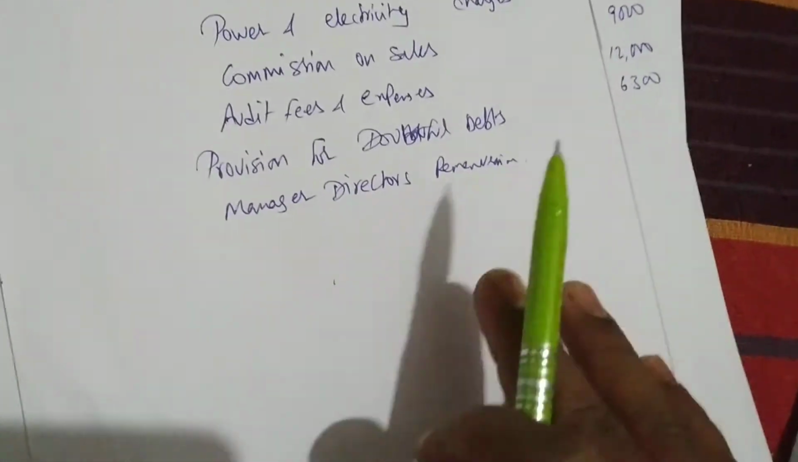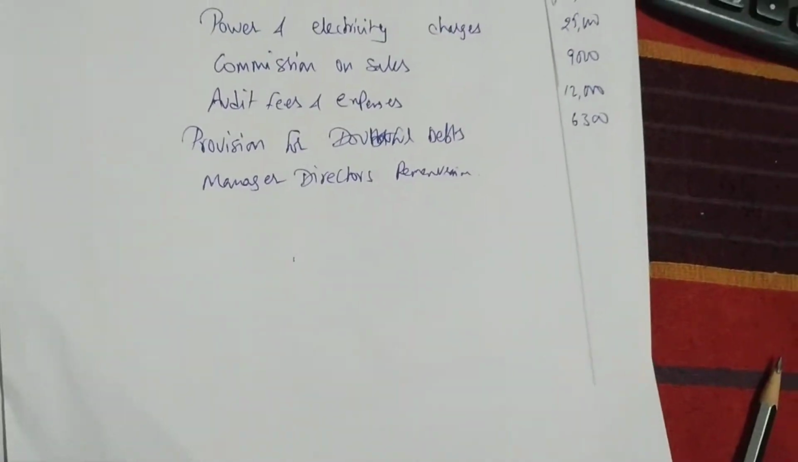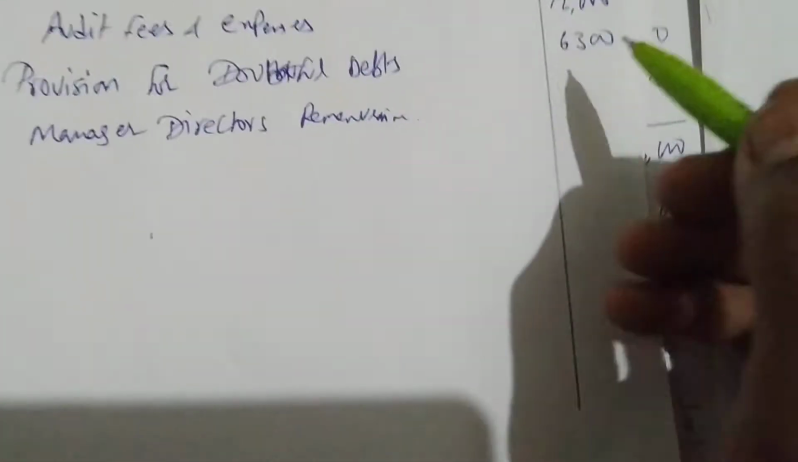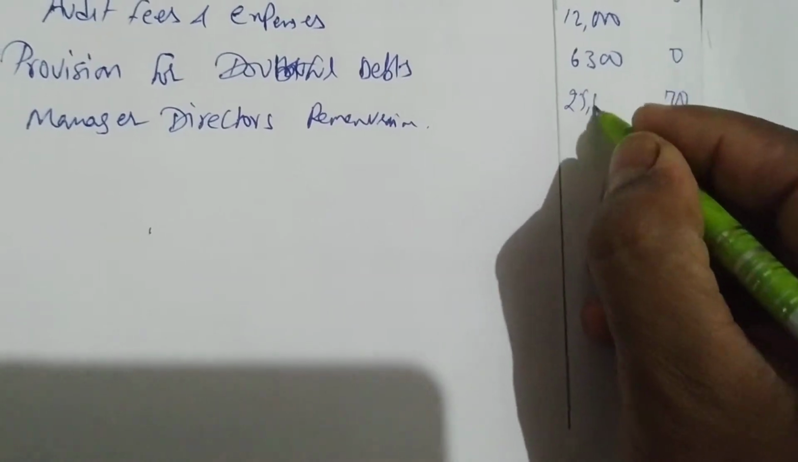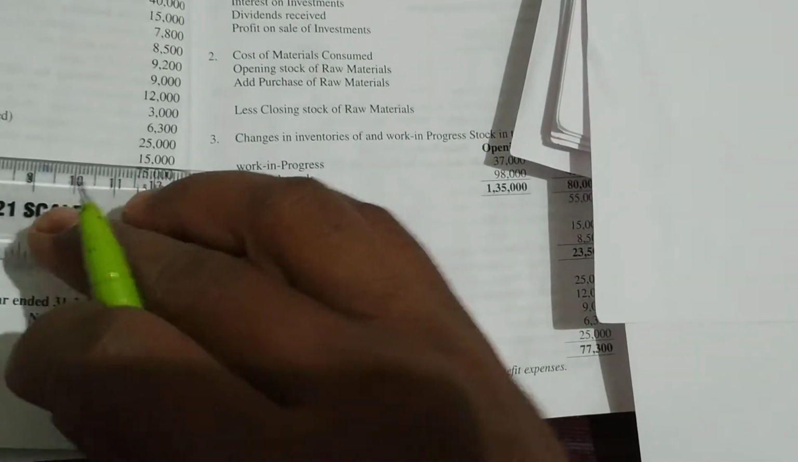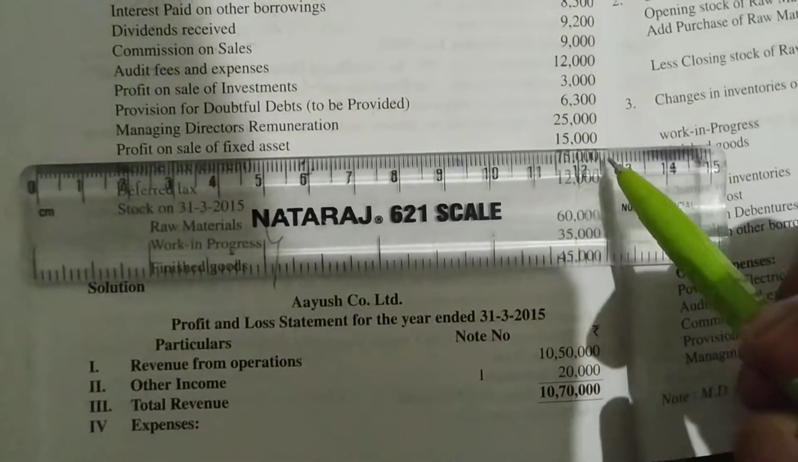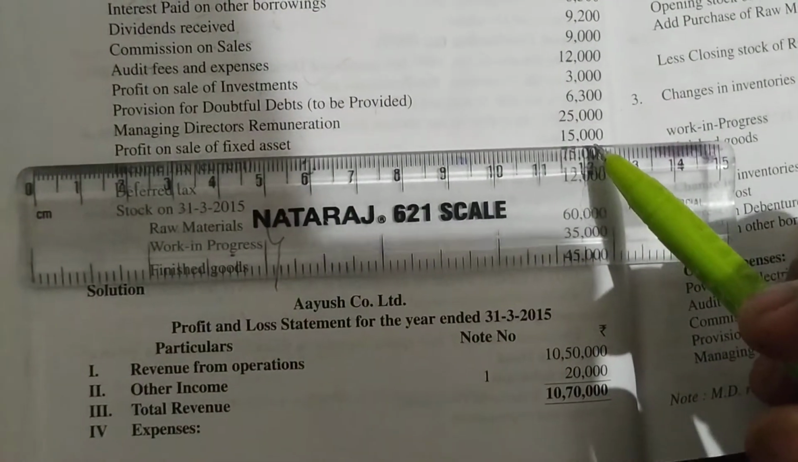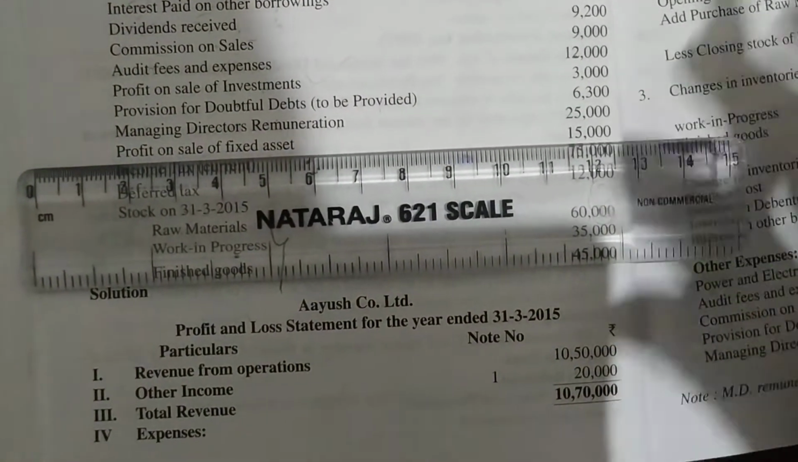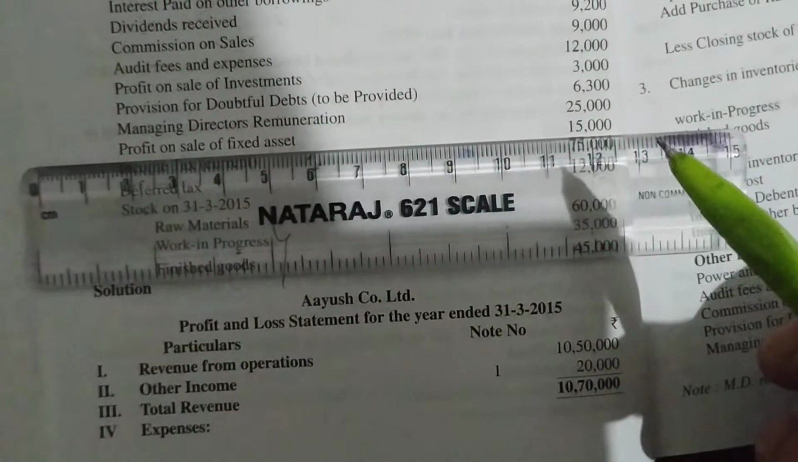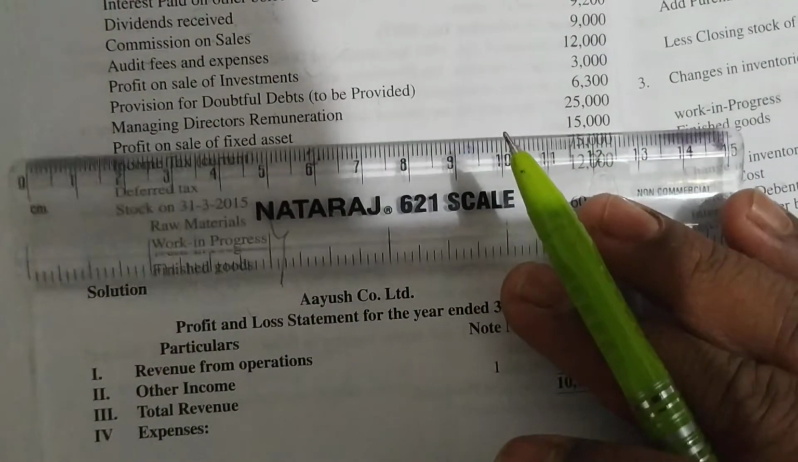Okay. So manager remuneration, how much is there? How much is the manager remuneration? 25,000. Okay. Next, what is next after that? Profit on sale of fixed assets. How much is profit on sale of fixed assets? It is 15,000. There is a profit on sale of fixed assets, 15,000.